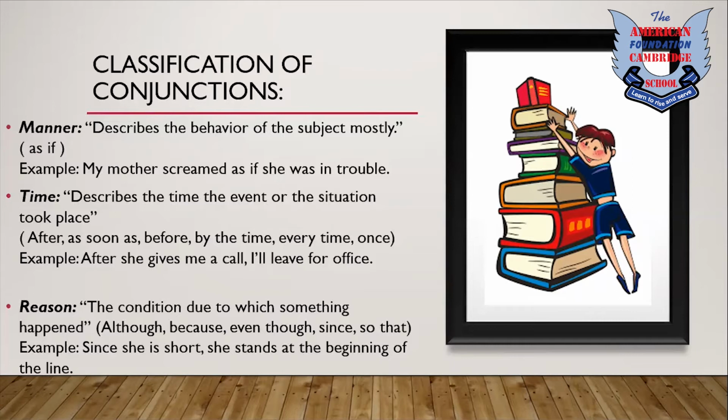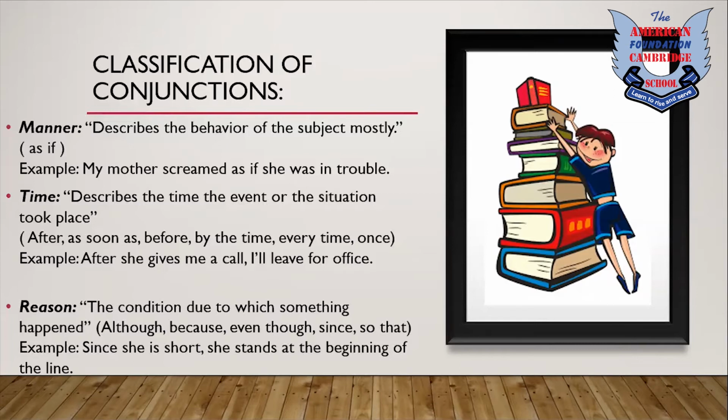That means the subject whose behavior the sentence is monitoring is the mother, and as if is used to tell why. Second, moving on, time basically describes the time of an event or a situation. We use after, as soon as, before, by the time, every time, once, whenever we are tackling a sentence dealing with time. For example, after she gives me a call, I leave for office.